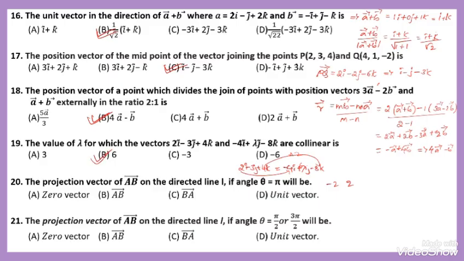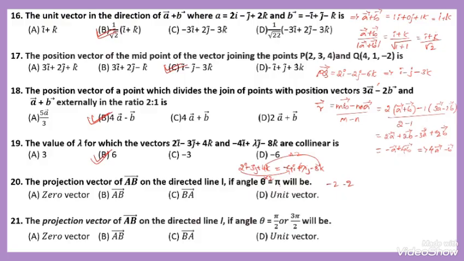While multiplying by minus 2, 2 becomes minus 4. Here also minus is there, 3 into minus 2 becomes minus 6. The answer is minus 6. Okay.